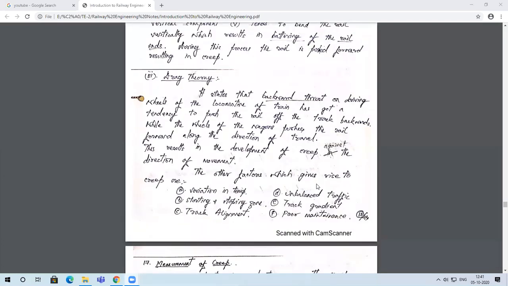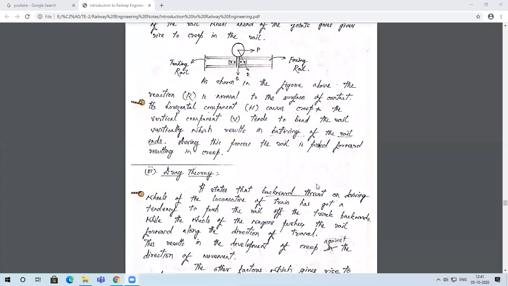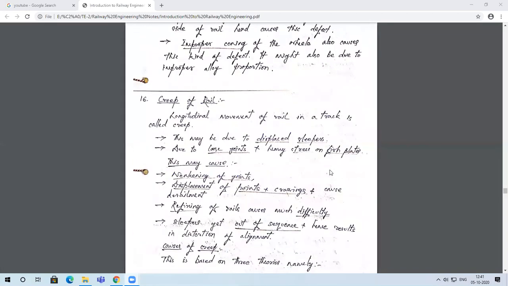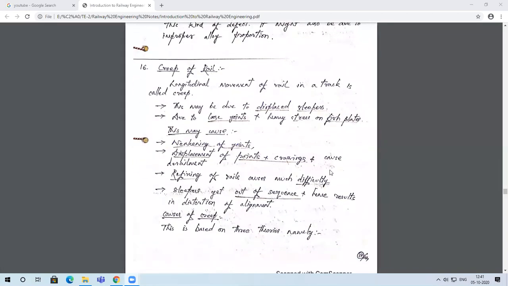Now all these concepts which I have been discussing since my class 1 are very important, and this is one such important question which is very frequently asked in the examination, that is about creep. So you need to be very careful in explaining these things with the diagram. The question would be: explain or define creep in rails, list the creep theories available, and explain any 2 or 3 in detail with neat sketch.